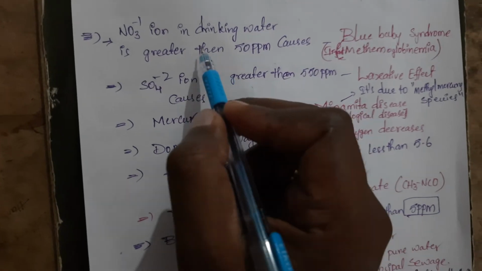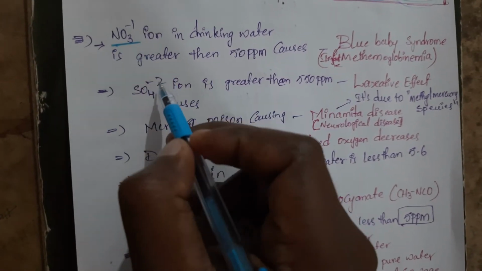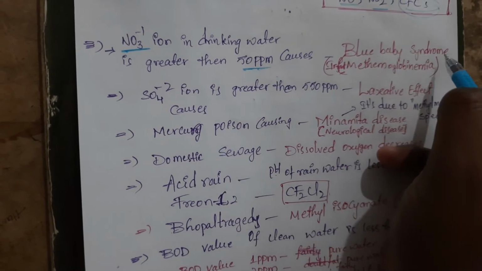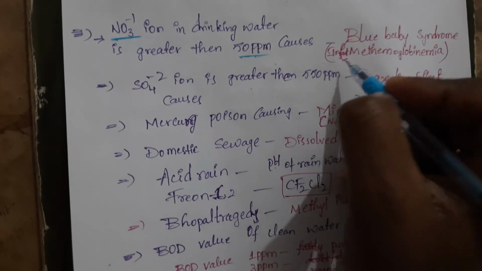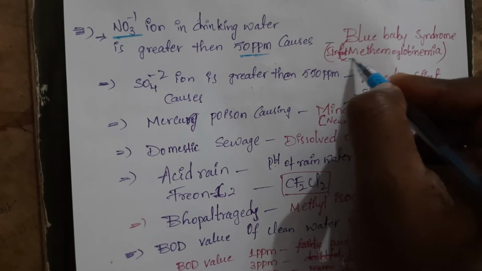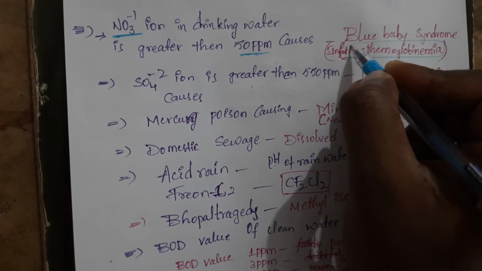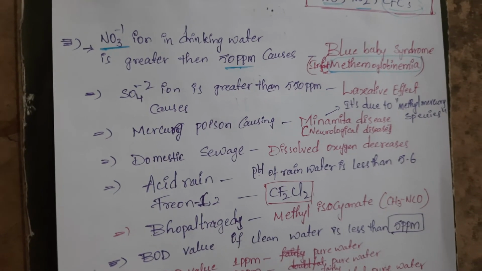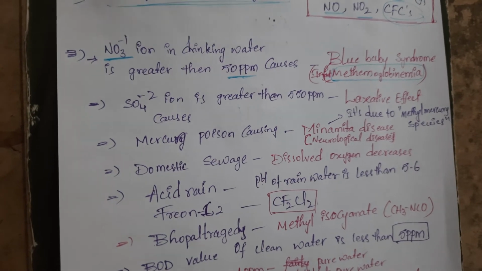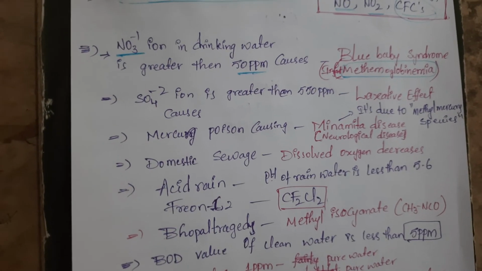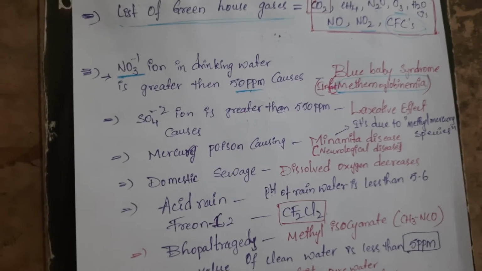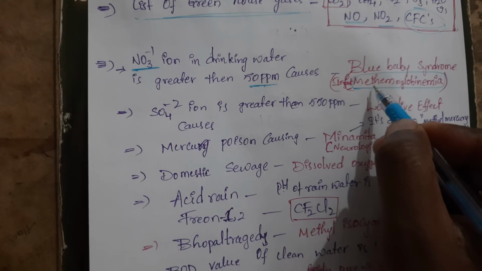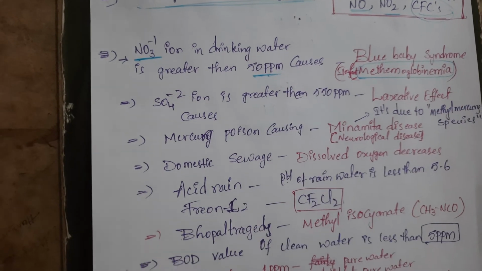Now you see, this is a very important one. If the drinking water contains nitrate ion in concentration more than 50 ppm, it causes blue baby syndrome. The blue baby syndrome is due to what? In infants, methemoglobinemia will be formed. That is, their blood becomes blue in color. It is called blue baby syndrome. Their blood appears blue in color due to the presence of methemoglobin. Okay?